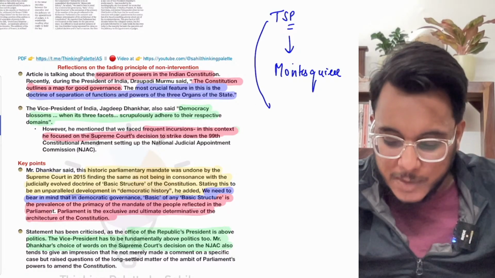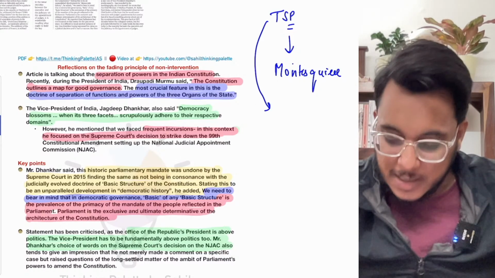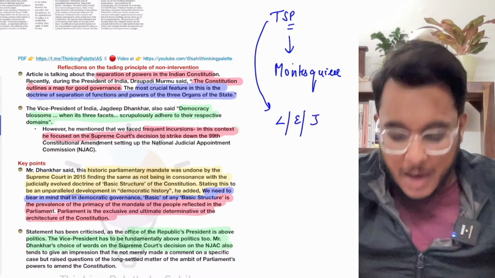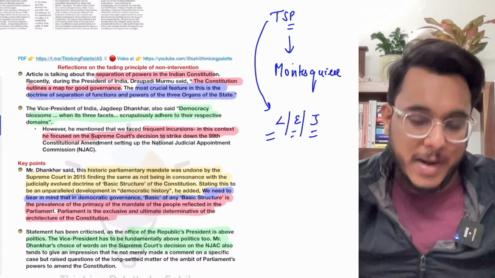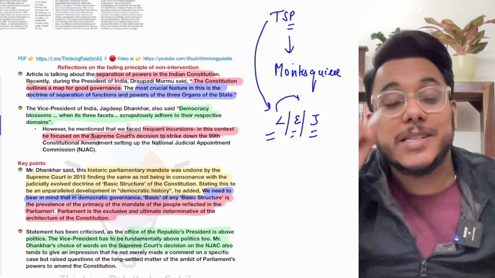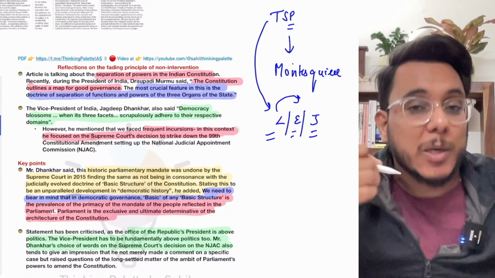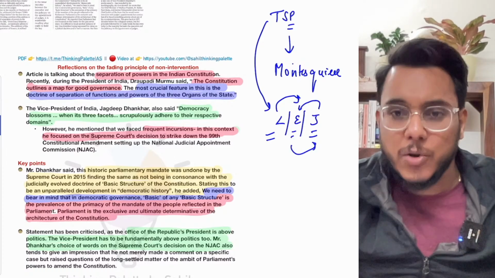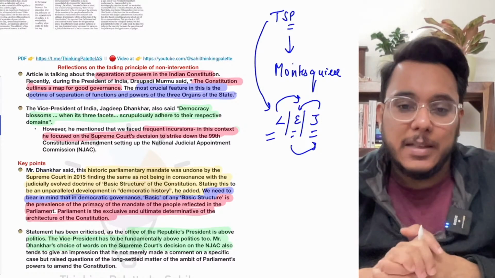According to Montesquieu, a state constitutes majorly three wings, that is legislative, executive, and judiciary. All these three wings need to stay in their own domain. Legislature, who makes the law, should not interfere in the domain of executive, who executes a law. Judiciary should not interfere in executive, executive should not interfere in judiciary, and vice versa. Fine. So this is something that's provided.